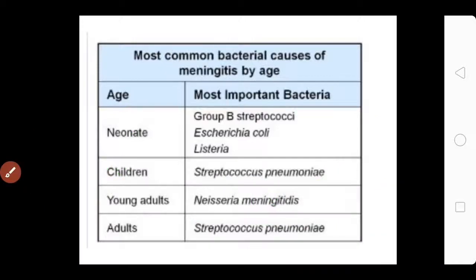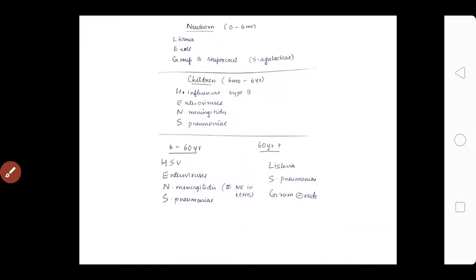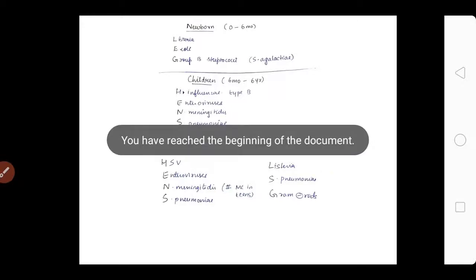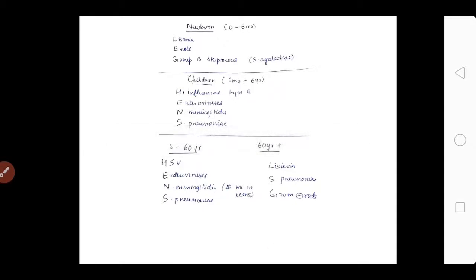So once again let's revise. Baby is not having legs, and children HENS, and this is HENS, and this is LSG. Old people always get pneumonia. And the newborn, starting from this order, it is group B for baby. And when I consider children, it is mainly because of pneumoniae, old age because of pneumoniae, and here it is because of Neisseria meningitidis. Yes, that's it.